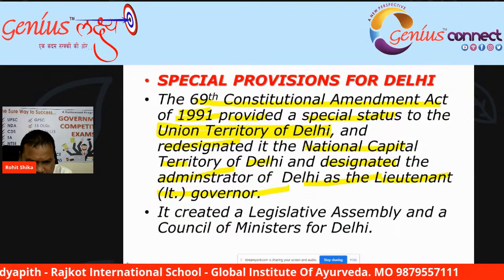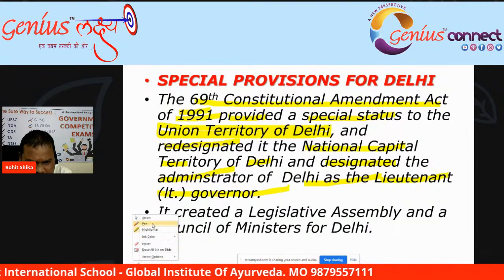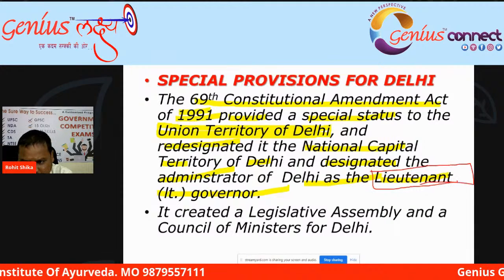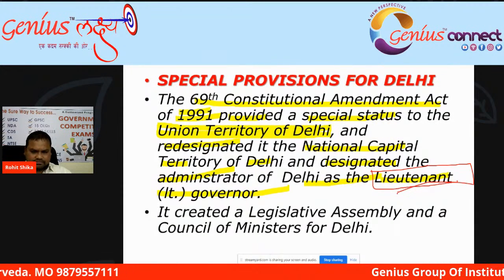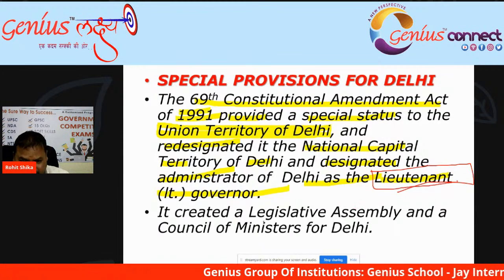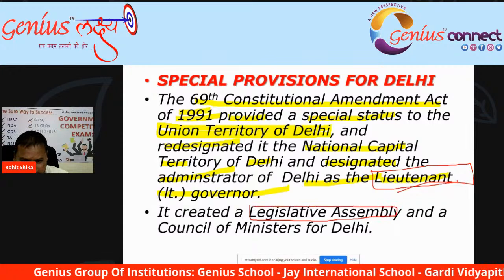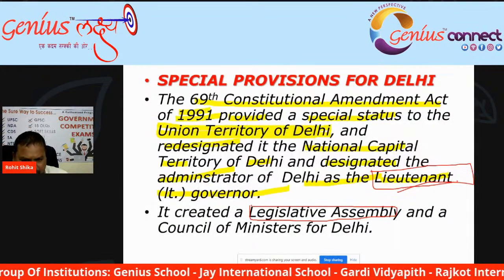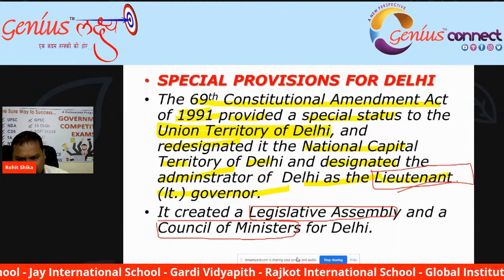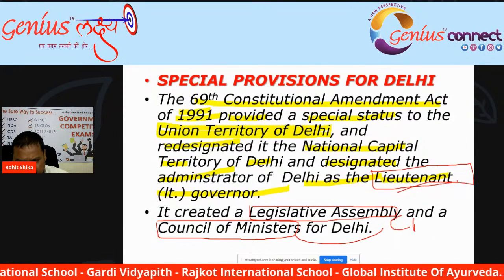So the administrator of Delhi is called Lieutenant Governor, and Delhi has its own legislative assembly and the Council of Ministers headed by the Chief Minister.